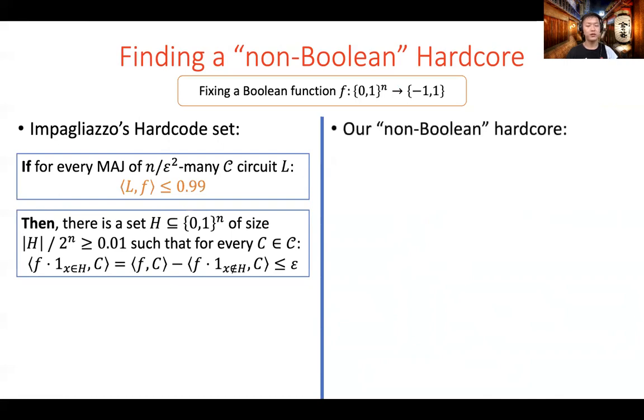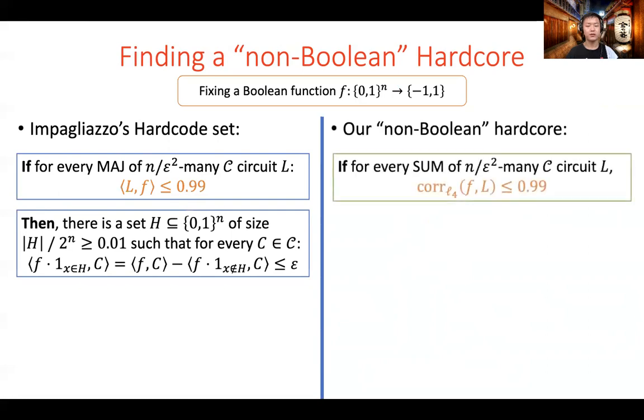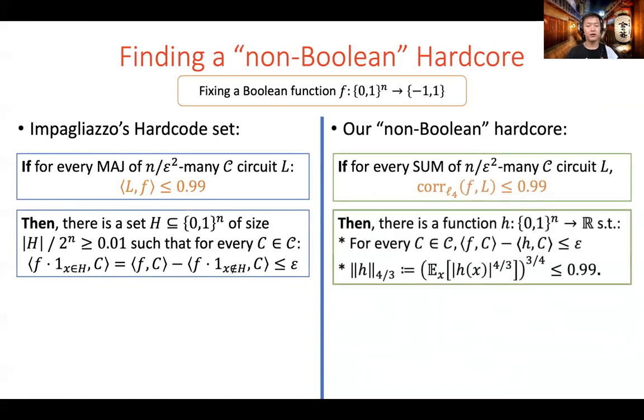For our case, we start from a weaker assumption. If every sum of n over epsilon squared many capital C circuits has a correlation with f bounded away from 1, then there is a real-valued function h such that for every capital C circuit C, the correlation between f and C and the inner product between h and C are epsilon close. In other words, C cannot distinguish f from h with an epsilon advantage. Also, the function h has L4/3 norm bounded by 0.99.